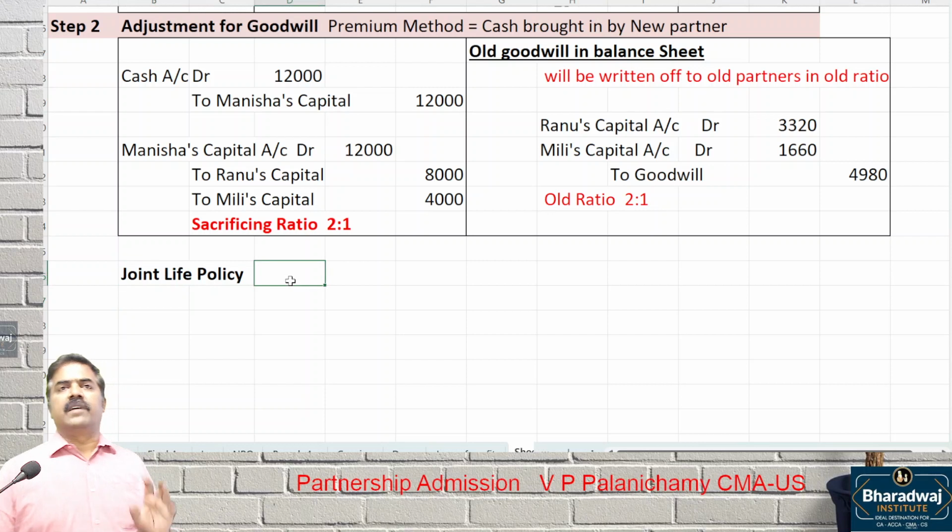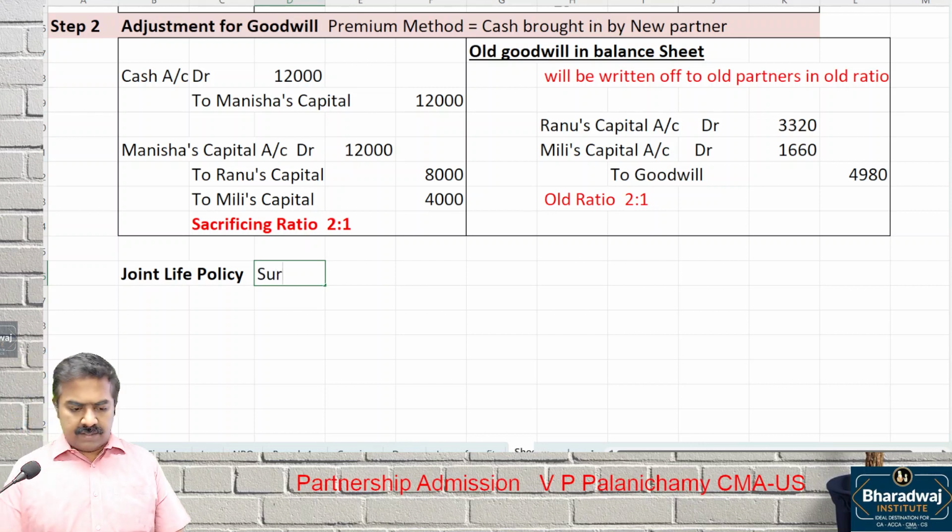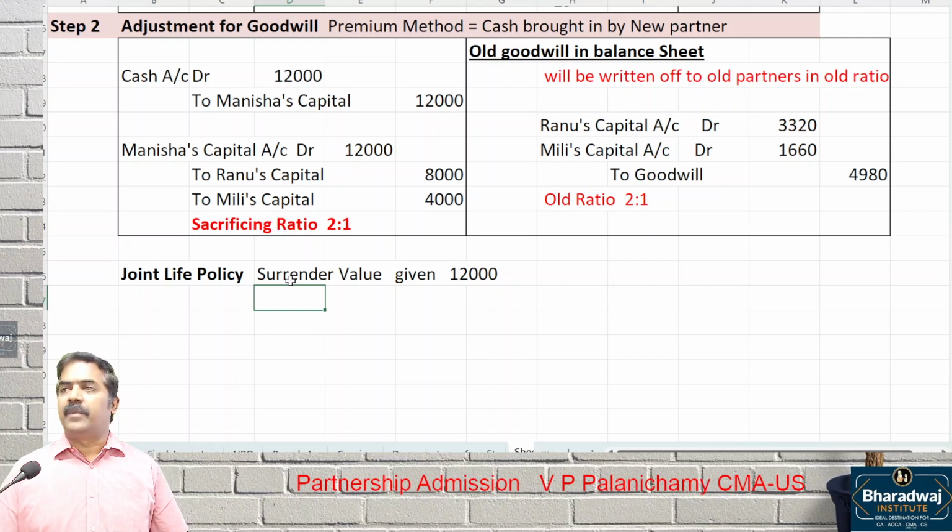Before we go for revaluation account, joint life policy: which value matters here? Policy value or surrender value? Surrender value matters. What is the surrender value given in the question? 12,000. The surrender value will be enjoyed by which partner? Old partners, because the investment is made by old partners. It will be transferred to old partners in old ratio. What entry will we pass?